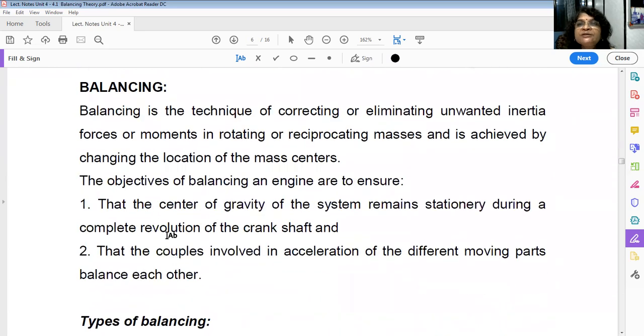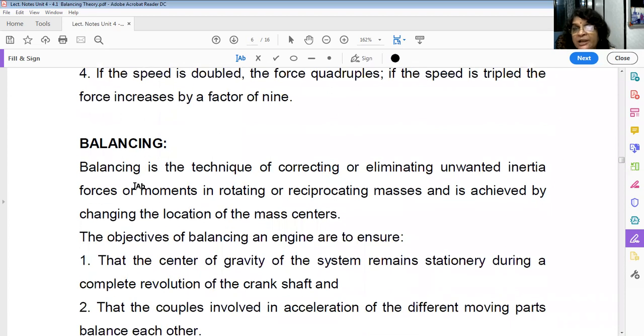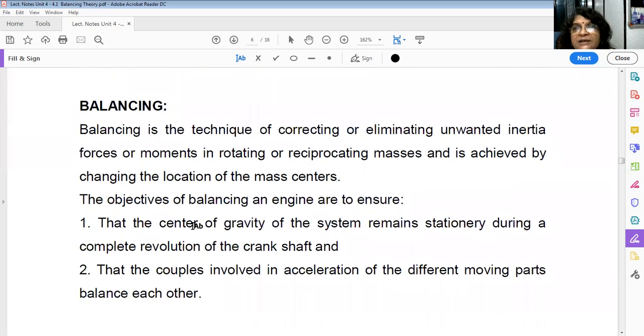So we have seen what is meant by unbalance. Now what is balancing? Already I told you it is a technique of correcting or eliminating unwanted inertia forces or moments in rotating and reciprocating masses. And it is achieved by changing the location of mass centers.